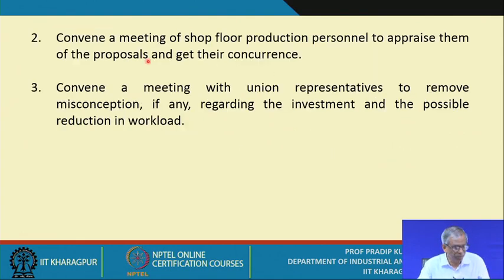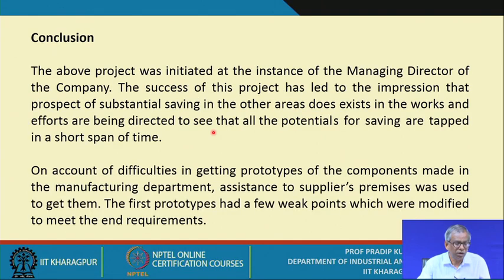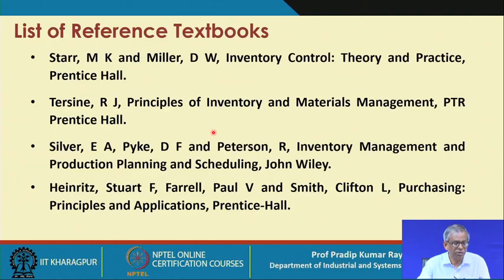So it's a 3-step implementation phase, and then ultimately we also convened a meeting with the union representatives to remove misconception, if any, regarding the investment and the possible reduction in the workload. That means you have to take an open approach. The persons concerned should be very clearly informed what the new changes made are, why these new changes, and to what extent you get the benefits at all levels.